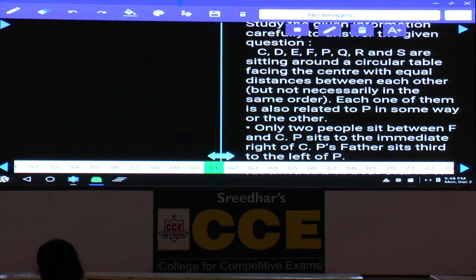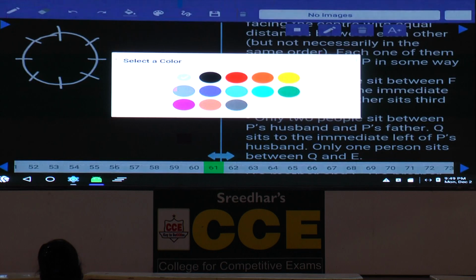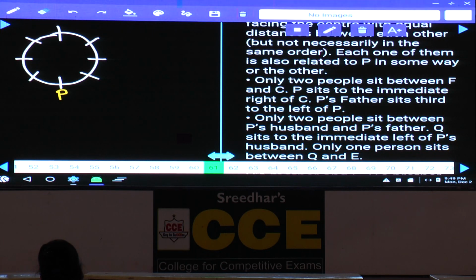Now how many people are there? 8 people. All the persons are related to one person in some way or the other, isn't it? Hence all the persons are related to one person. There is no necessity for us to draw a separate family tree. Now we need to represent the relation as well as the person within the circular arrangement itself. All the persons are related to P in some way or the other. Hence I am fixing this P at this place.